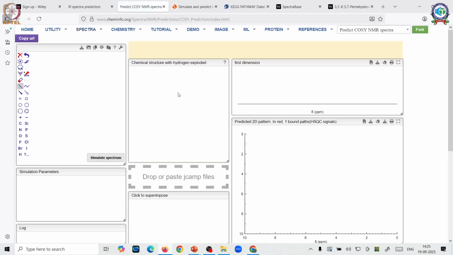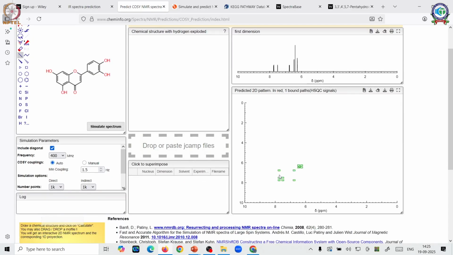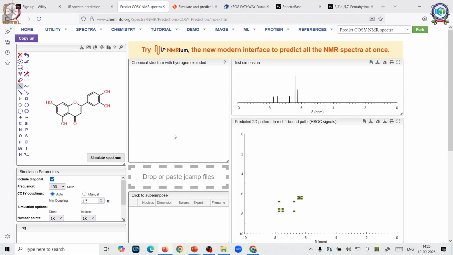Let's try a COSY. You can see a correlation is obtained, so you come to know which is adjacent to what. So your correlation spectra is also obtained with a proton 2D manner map superimposed.